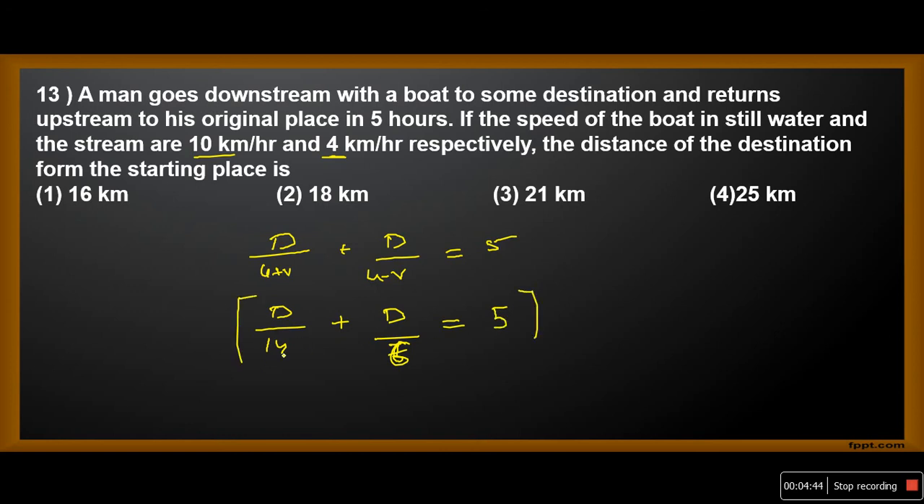What is the LCM of 14 and 6? 42. Okay. Now 14 threes are 42, so 3d plus 6 sevens are 42, so 7d equals 42 into 5. On simplification, d equals 210 by 10. So the answer is 21 kilometers. Option 3 is the answer.